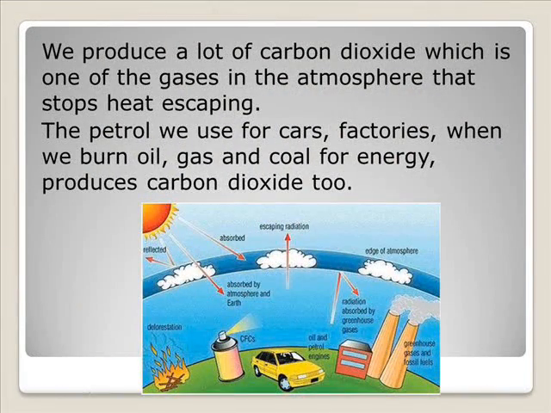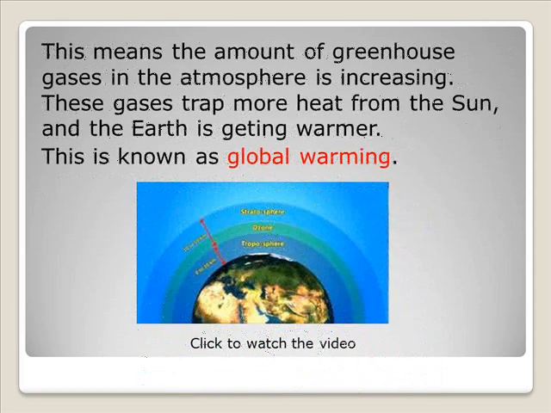We produce a lot of carbon dioxide, which is one of the gases in the atmosphere that stops heat escaping. The petrol we use for cars, factories, when we burn oil, gas, and coal for energy, produces carbon dioxide too. This means the amount of greenhouse gases in the atmosphere is increasing. These gases trap more heat from the sun, and the Earth is getting warmer. This is known as global warming.